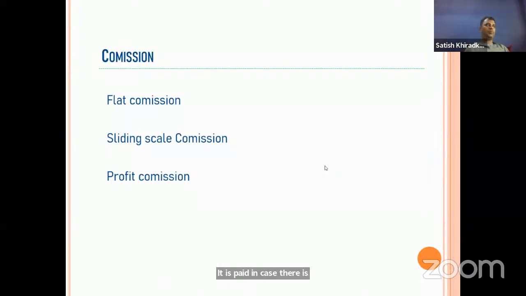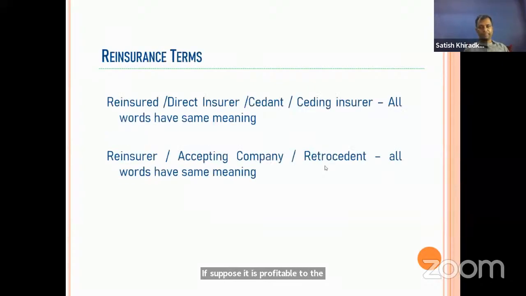After all expenses, whatever flat or sliding commission, claims paid and administrative expenses, if the treaty is profitable to the reinsurance company, then profit commission is paid to the insurance company.